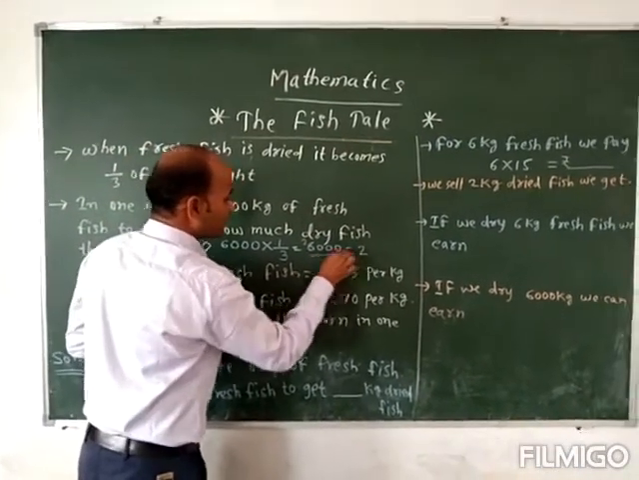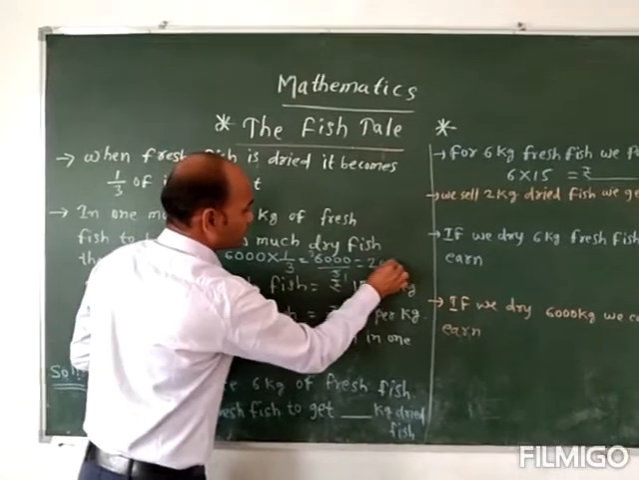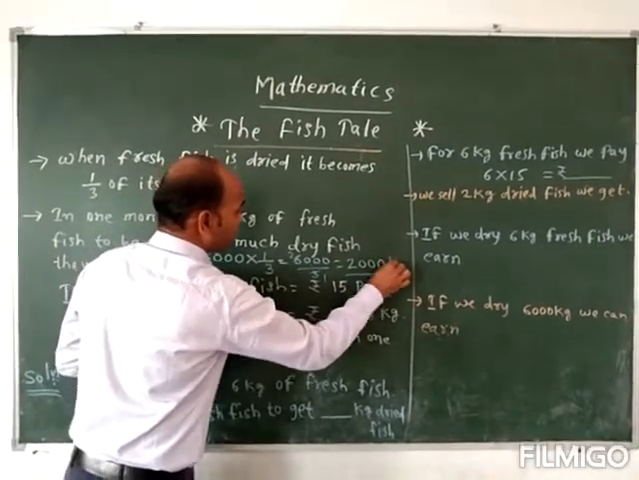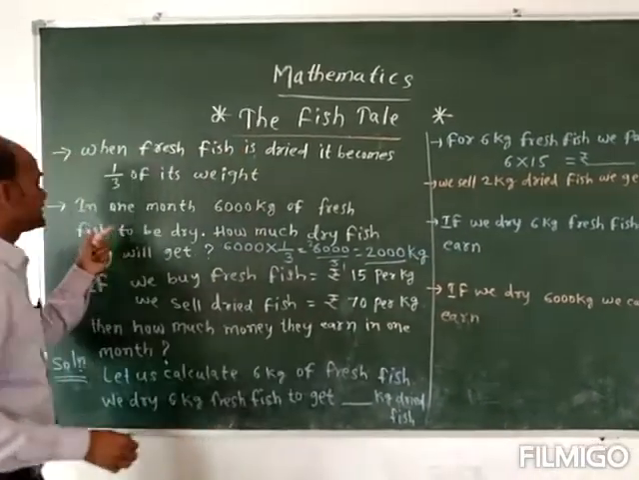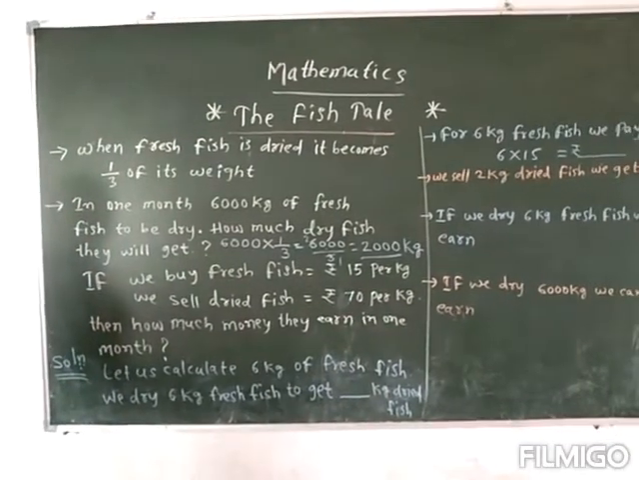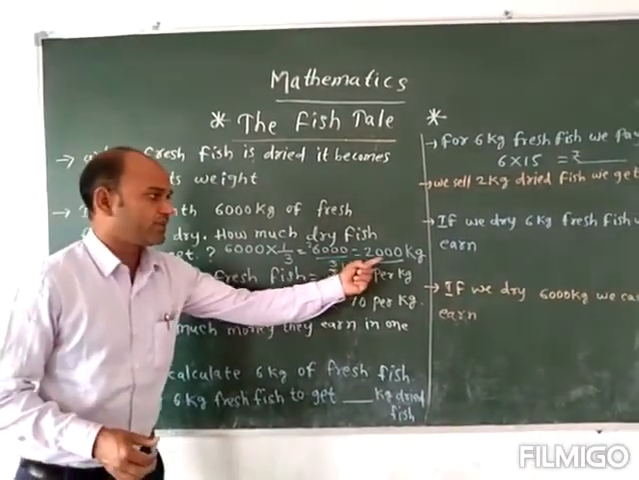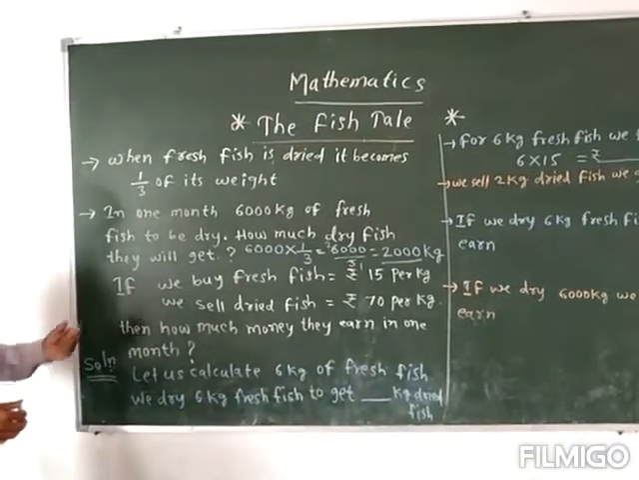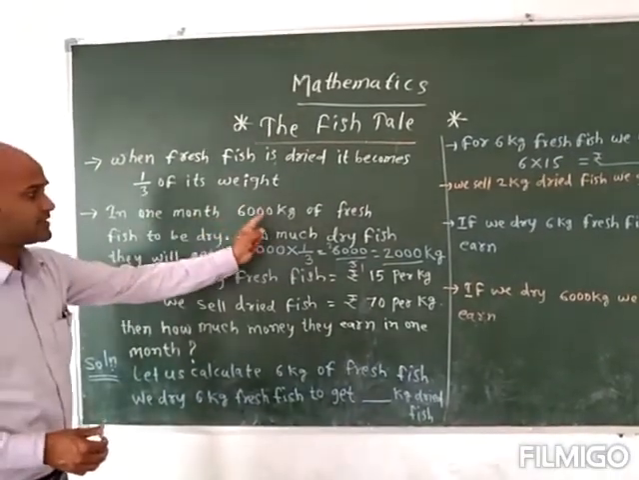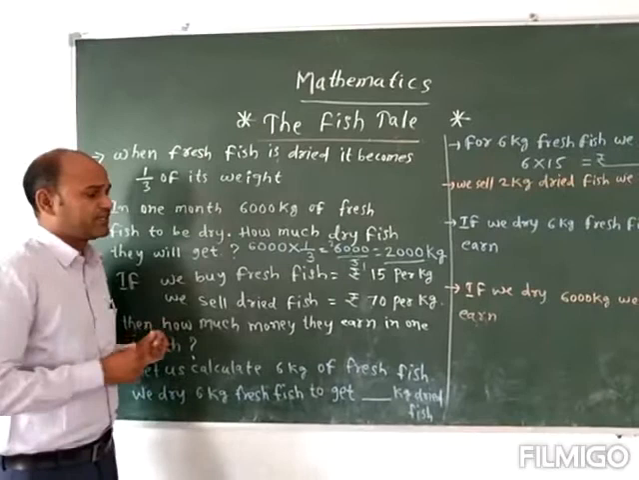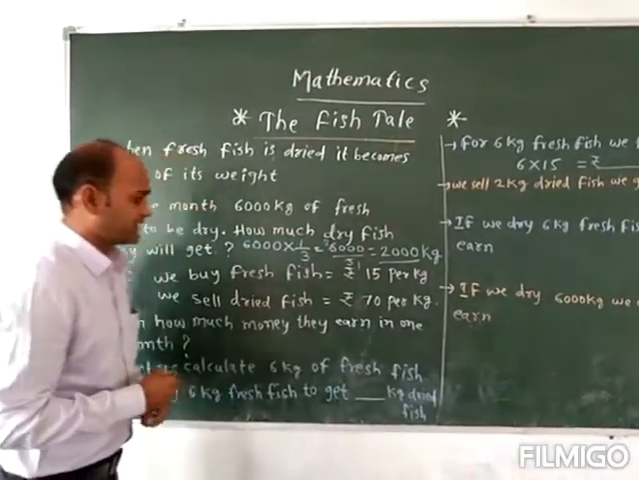So what remains here? 2, and after that 0, 0, 0. So how much fish remains after drying these 6,000 kg of fresh fish? The dried fish remains only 2,000 kg. If they are drying 6,000 kg of fresh fish, then only 2,000 kg remains.